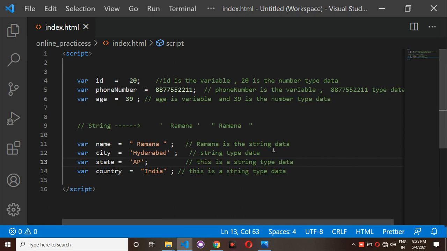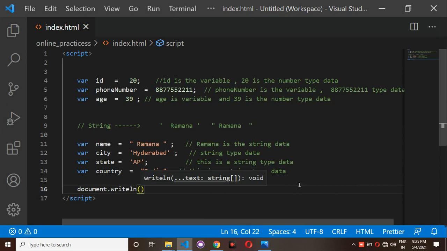If you want to print or check whether this 20 is really stored inside the ID variable or not, or whether this number is stored inside phone number or not, whether this 39 is really stored inside age or not, if you would like to know, you have to write the document.writeln method.